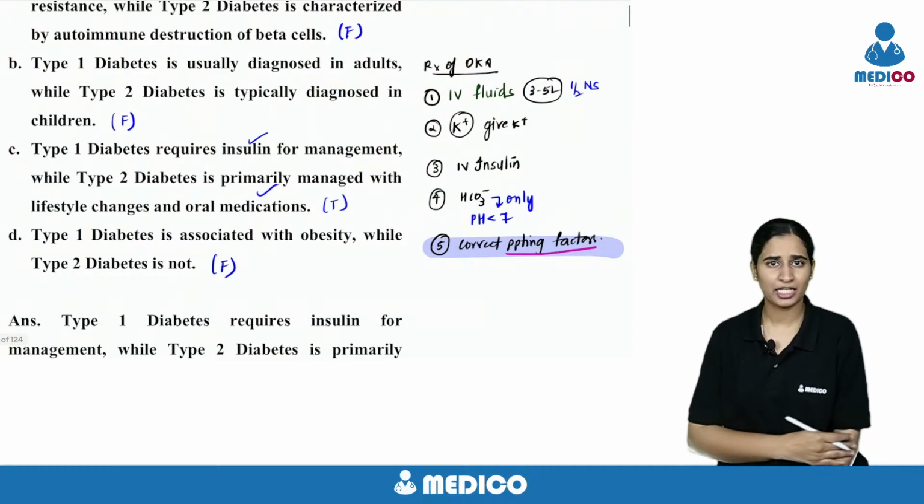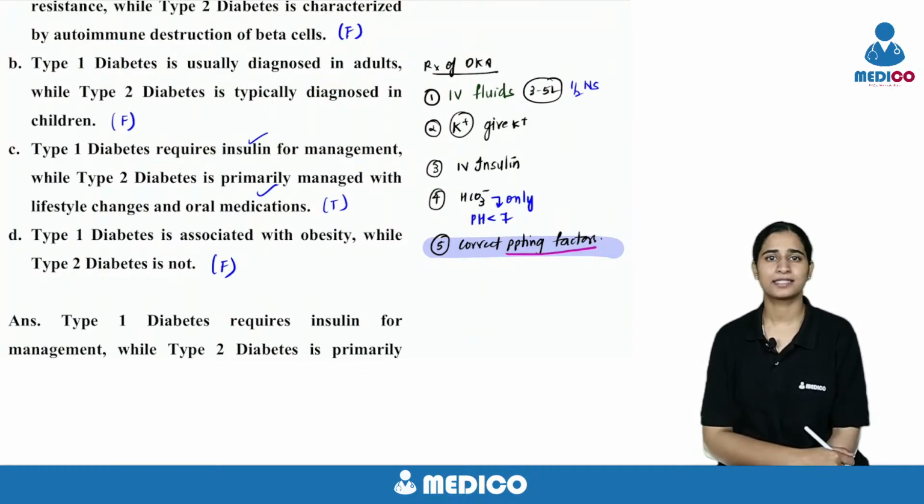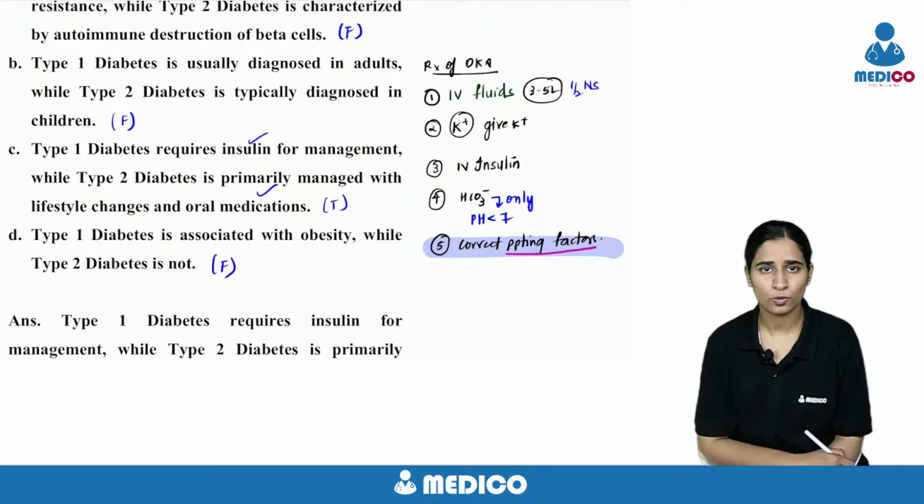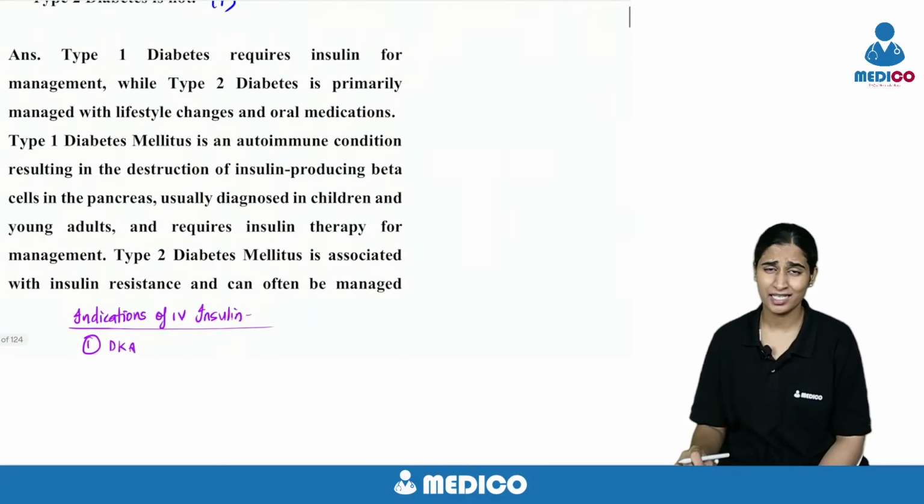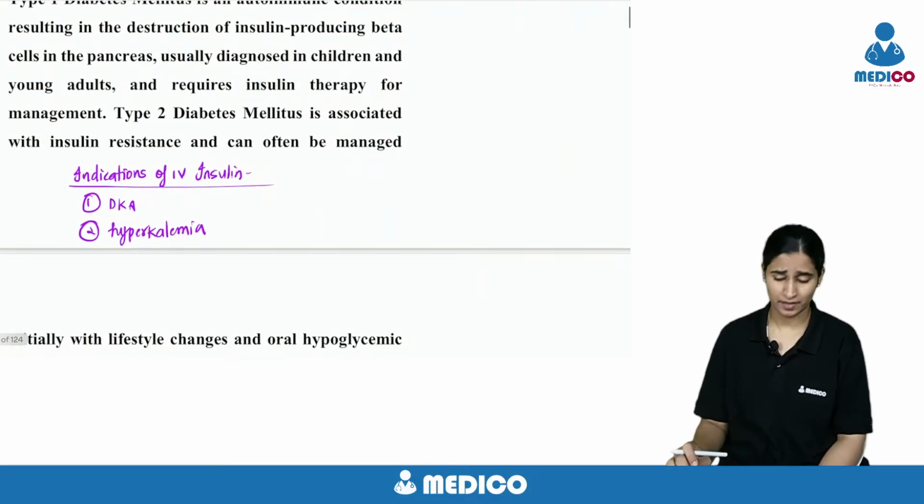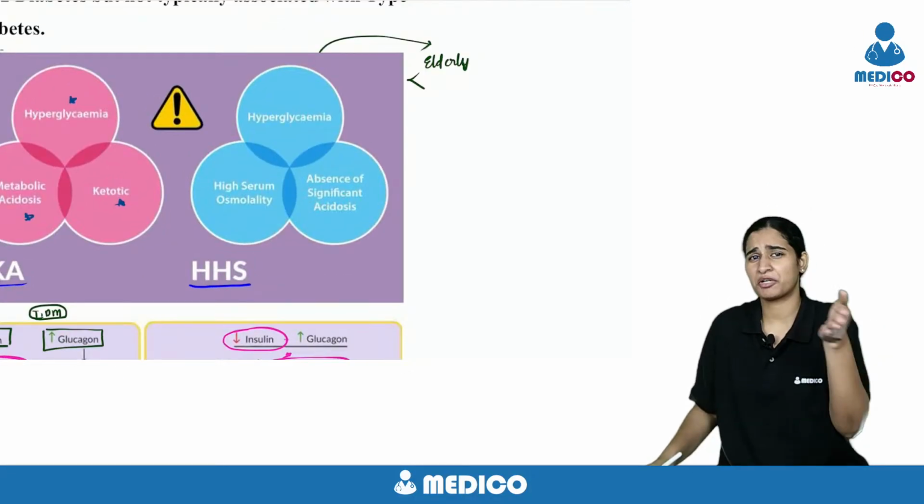So the treatment of DKA is fluids, at least 3 to 5 liters. Look at the potassium. If low, correct it. After that, give IV insulin. And then bicarbonate should be given only if the pH is less than 7, that is severe acidosis, and correct the precipitating factor. Now you know what is DKA and why it's occurring, how to correct it. Now what is this 300, maybe 400?